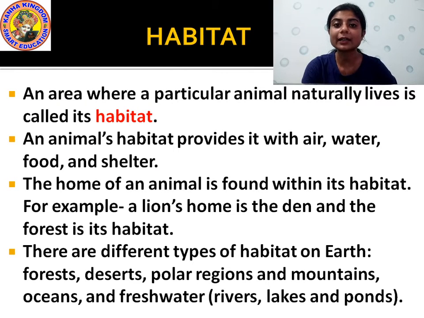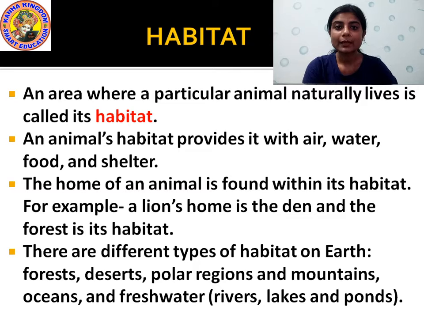So altogether these are the necessary things that a habitat provides us, and habitat is a place where a particular animal naturally lives. Understood? For example, the home of an animal is found within its habitat. For example, a lion's home is the den and the forest is its habitat. Where does a lion live? Does it live inside the house? No, a lion lives in the forest. And in the forest, where does it live? It lives in the den.